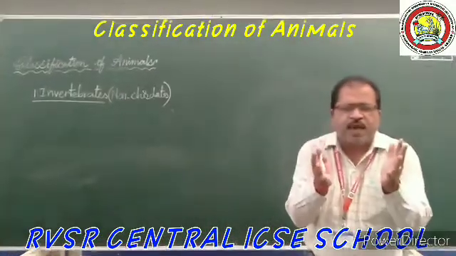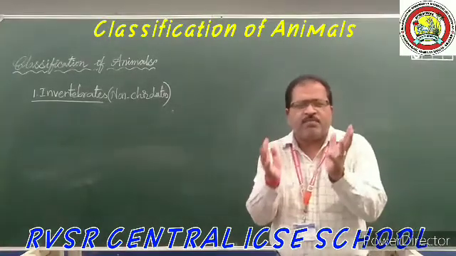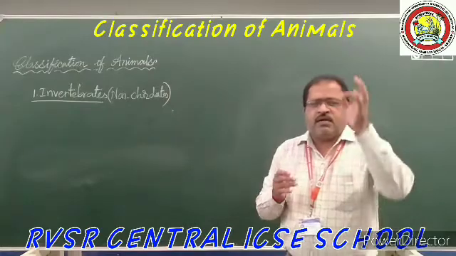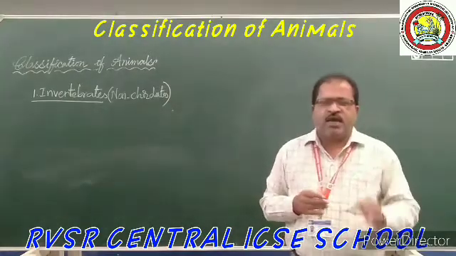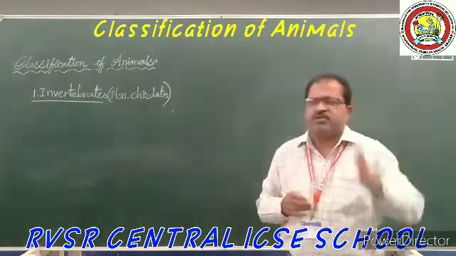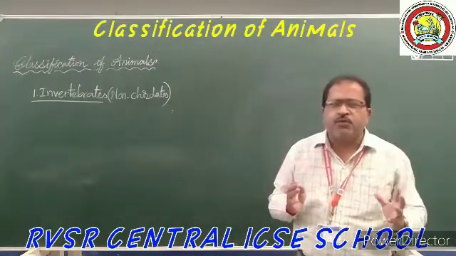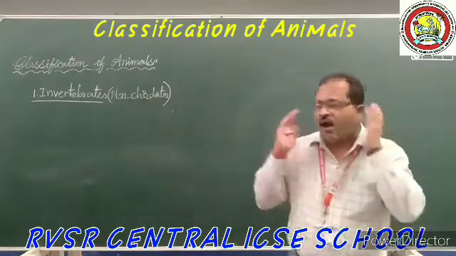Based on their food habits, habitat, location and body structure, all the invertebrates are classified into 8 phyla.